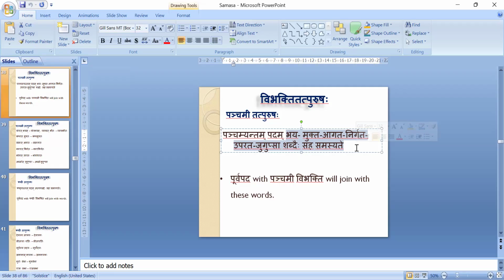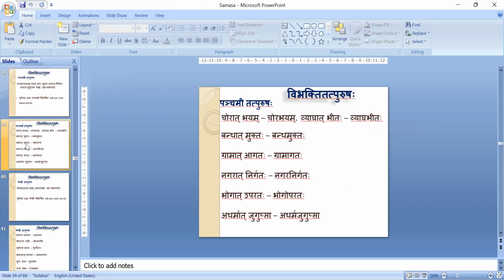That we have learnt in Upapada Vibhakti also. Bhaya Shabda should get Panchami Vibhakti. Mukta. Mukta means freed. Freed from what? Automatically Panchami will come. Agata, came. From where you have come? Automatically Panchami will come. Nirgata, went out. From where? Automatically Panchami will come. Therefore, these all will be getting Panchami Tatpurusha Samasa.